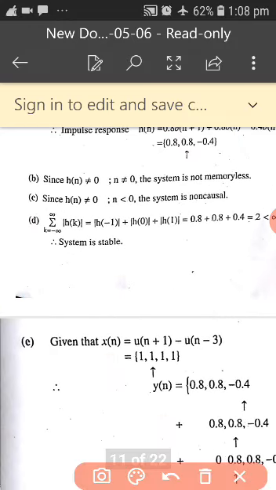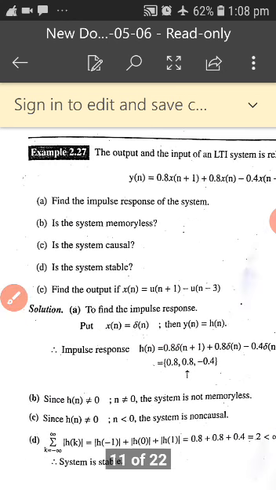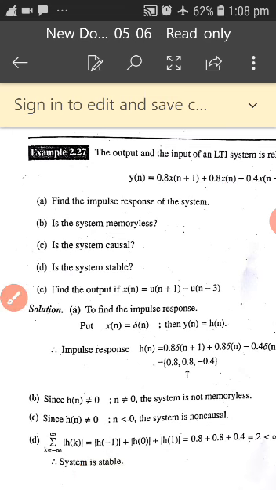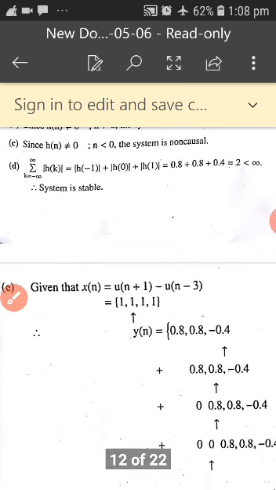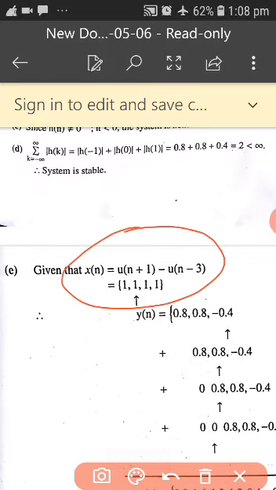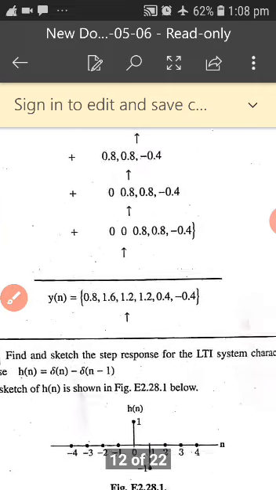Here what is asking is, if your x of n is this one, what will be your y of n? That is what he wanted. In the first one, he himself has written your y of n for different x of n. But now what he is asking is, if the x of n is this one, what will be your y of n? So that y of n is nothing but this one.